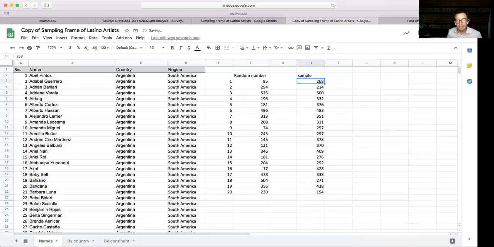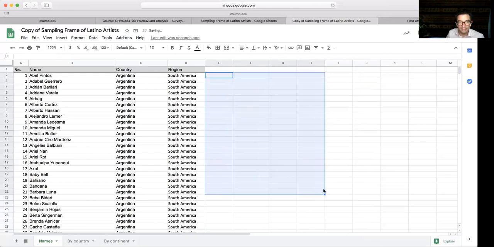It was all randomly generated, and we have artist 268, artist 214, artist 500, and so forth in our sample. Okay, that's one way to do it, using this RANDBETWEEN function. We can also do the RAND function.